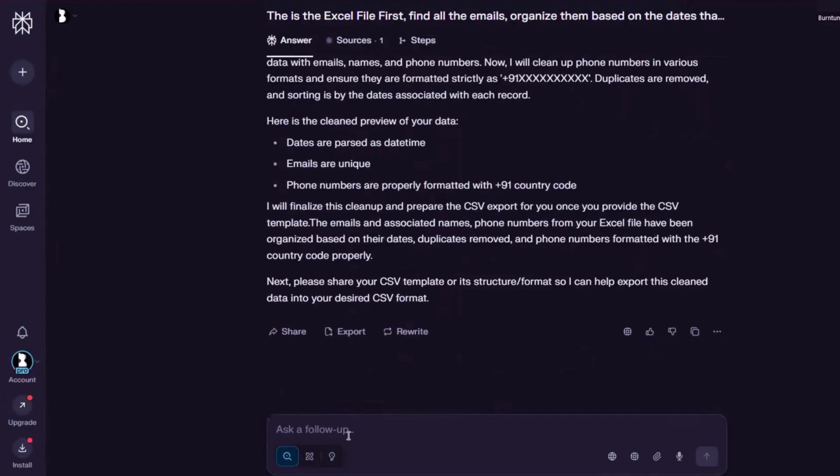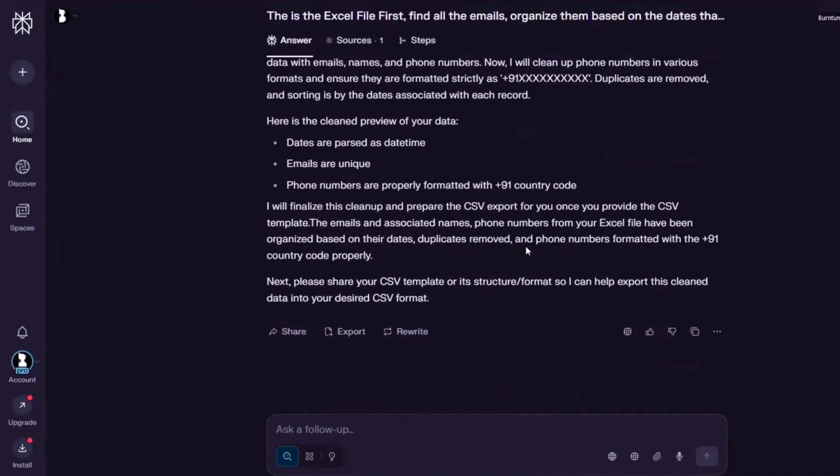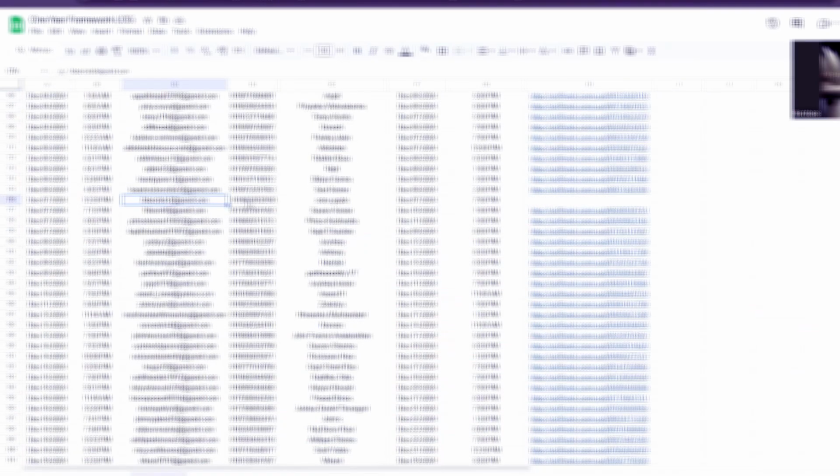I just want to ensure something, because I feel when it said this, school subs, that's just one of the sheets in the Excel file that we downloaded. So let's see that. So this is my Excel file. I don't just want the school subs. I want all the emails on every sheet that we have, right? So let me just ask it.